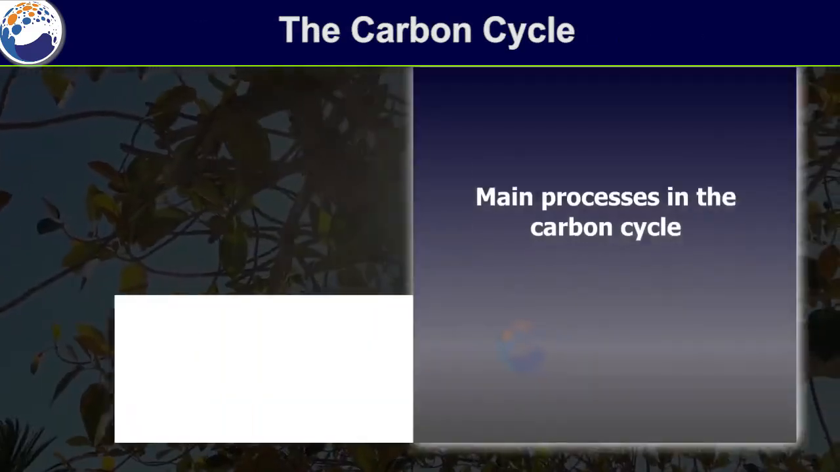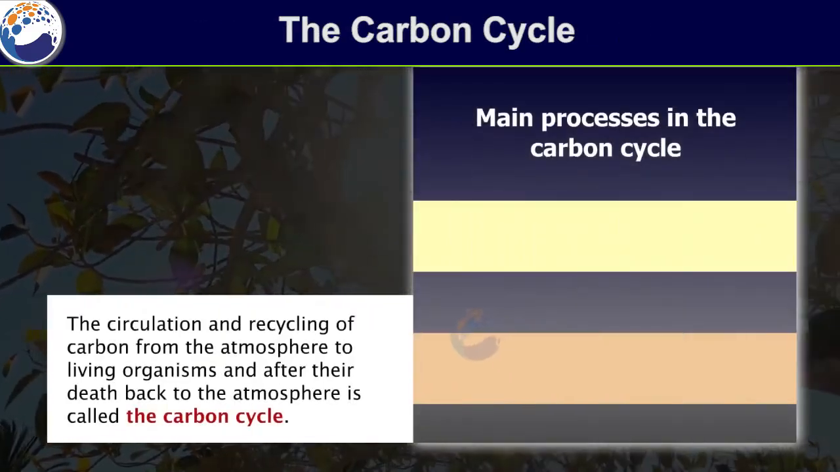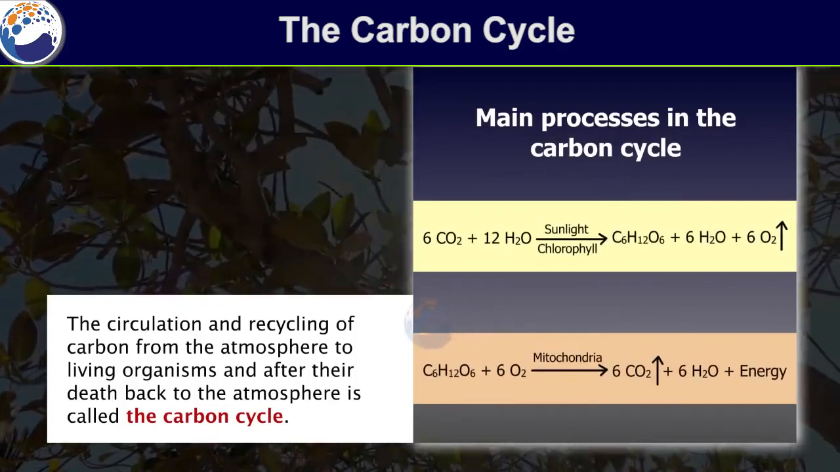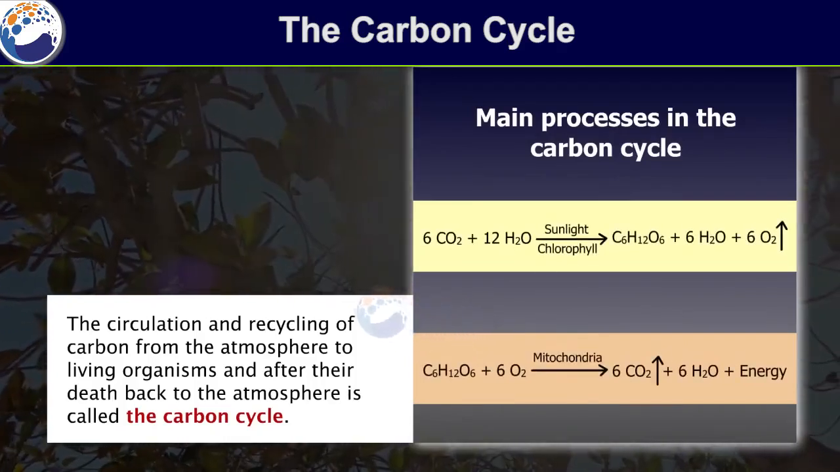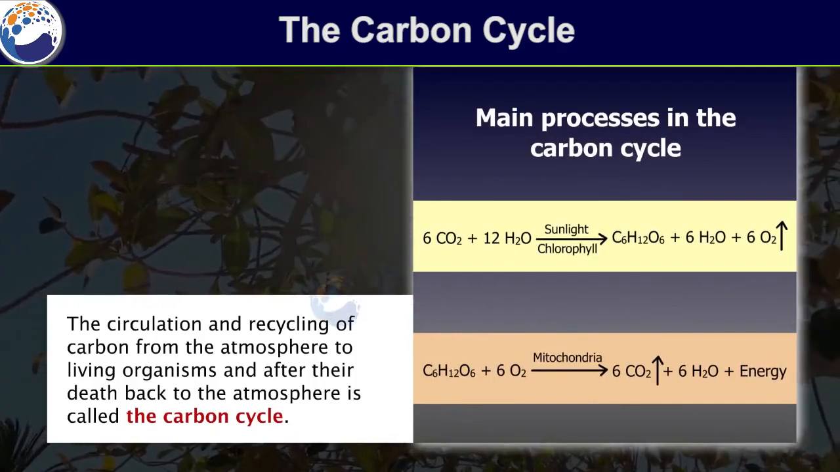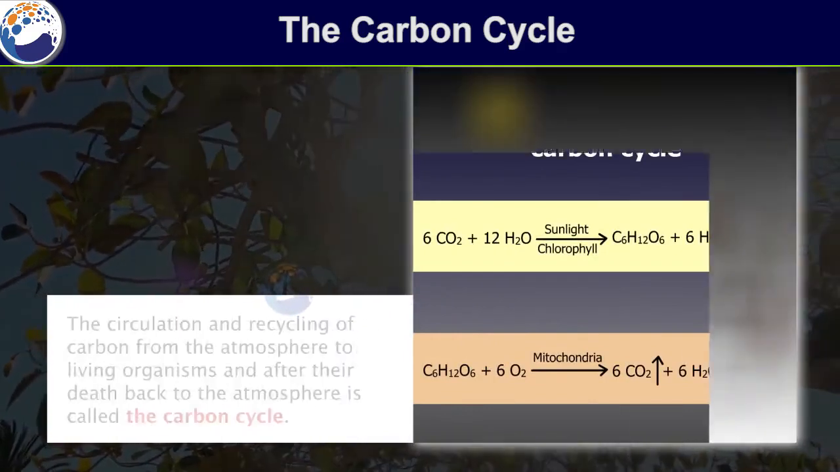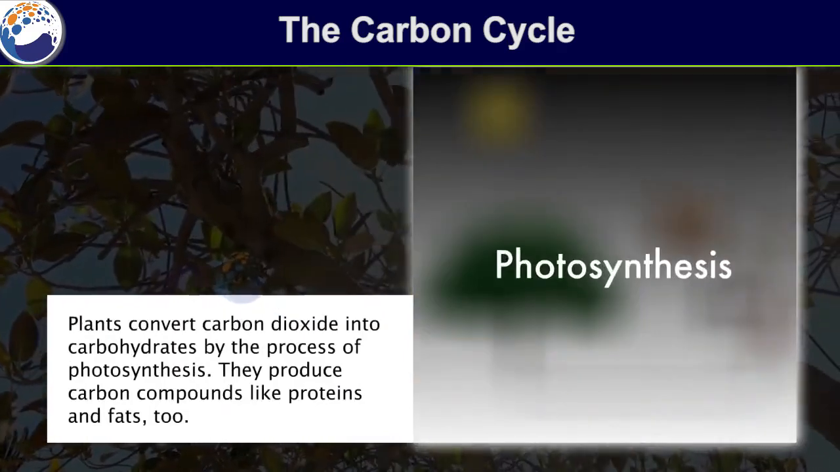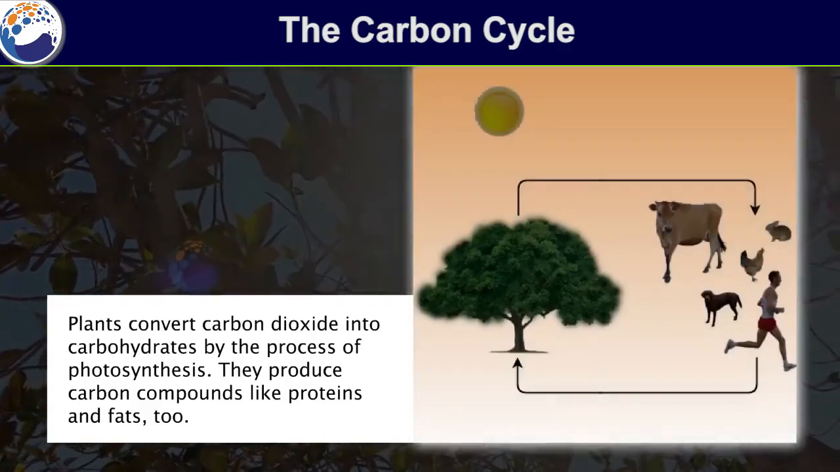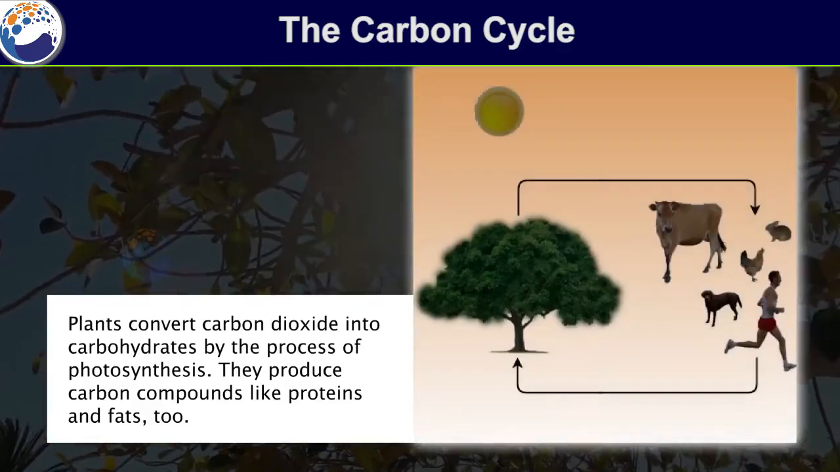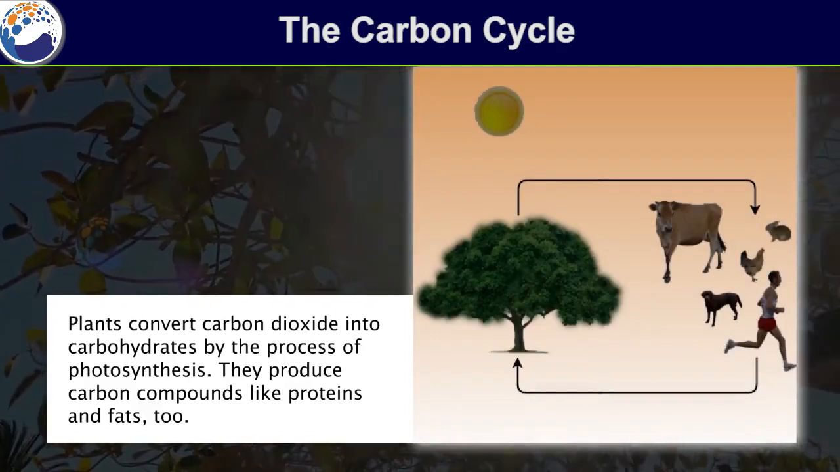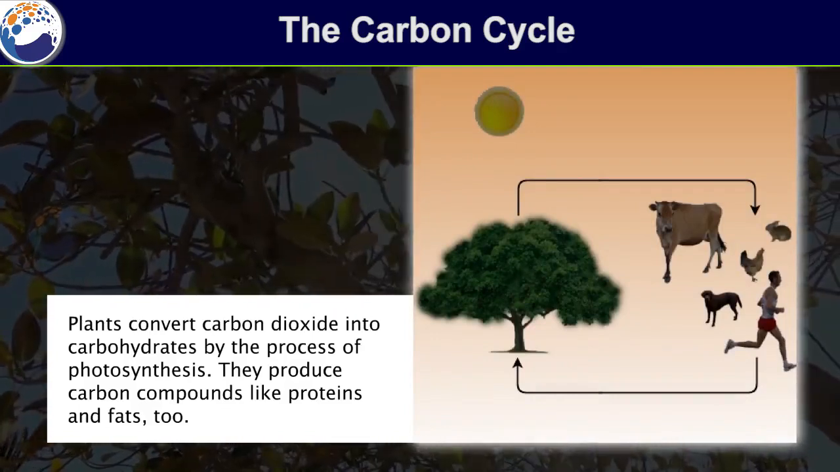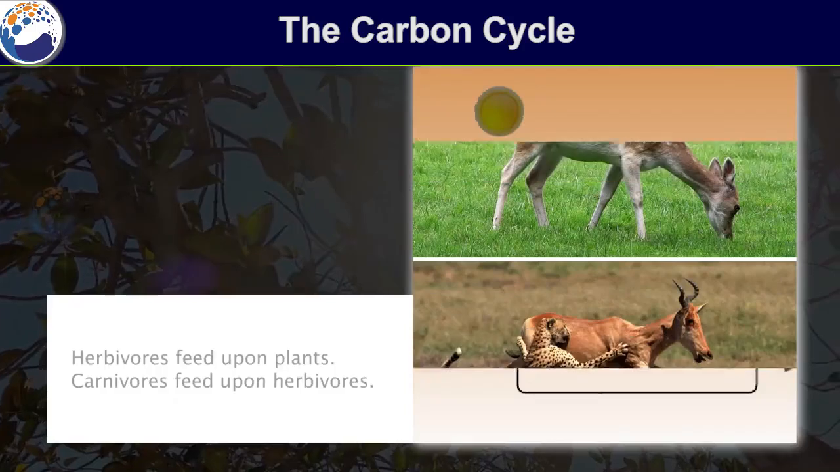The carbon cycle. The circulation and recycling of carbon from the atmosphere to living organisms and, after their death, back to the atmosphere is called the carbon cycle. Photosynthesis. Plants convert carbon dioxide into carbohydrates by the process of photosynthesis. They produce carbon compounds like proteins and fats too.